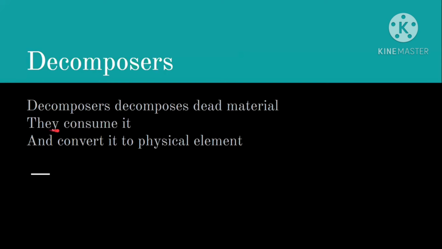They take that dead material and convert it into physical elements like water, carbon, nitrogen, phosphorus. So decomposers are those who decompose dead material and convert it into physical elements. Examples are amoeba and fungi.